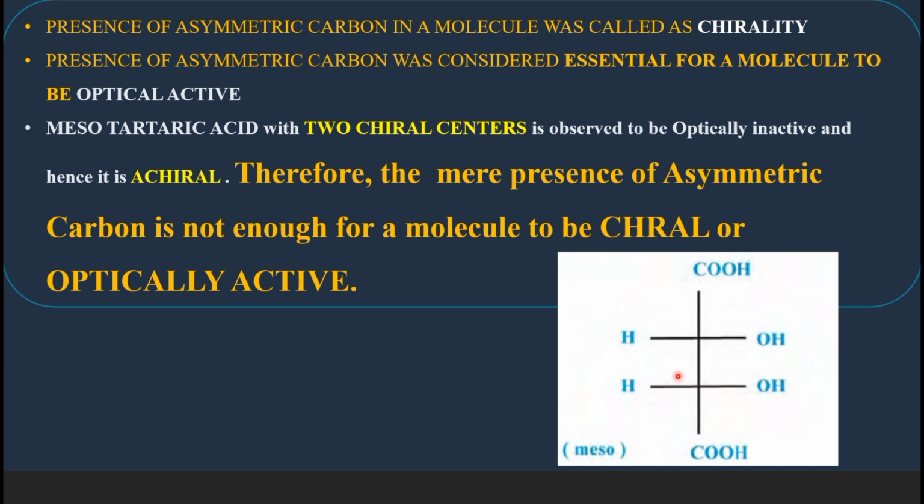But let us consider this molecule, mesotartaric acid. It has 2 chiral atoms, 2 asymmetric carbon atoms or stereocenters, chiral centers. But still it is optically inactive. Therefore, the mere presence of asymmetric carbon is not enough for a molecule to be chiral or to be optically active.